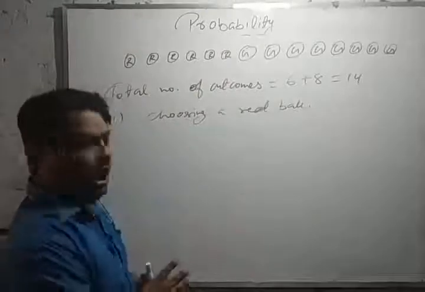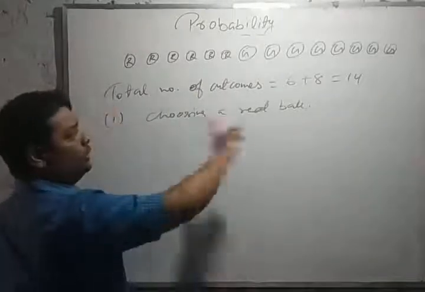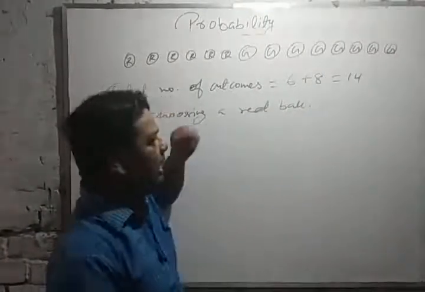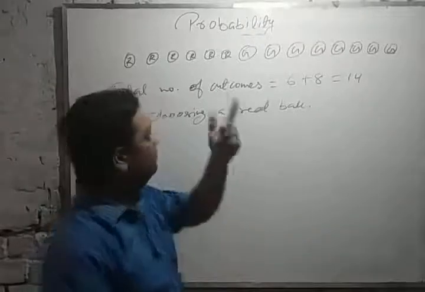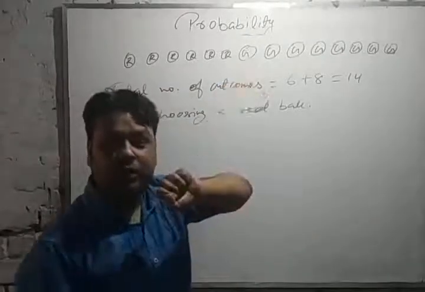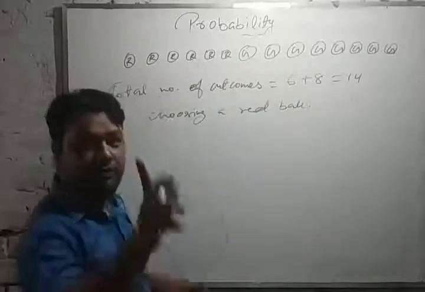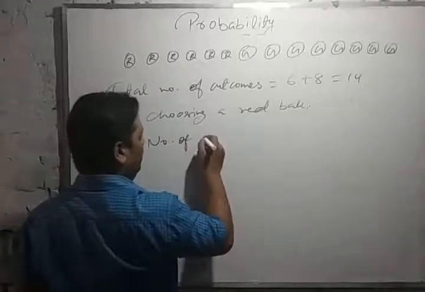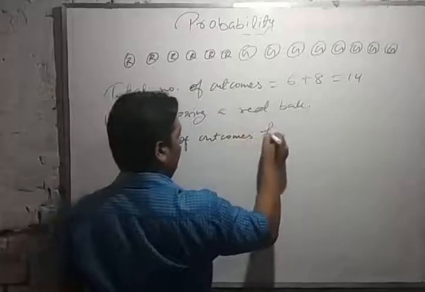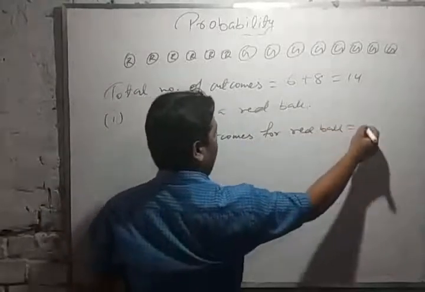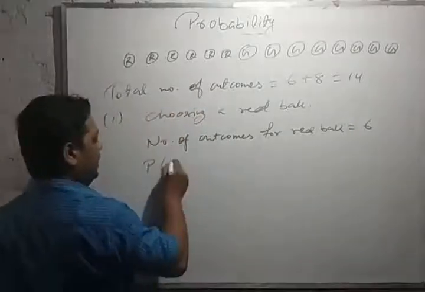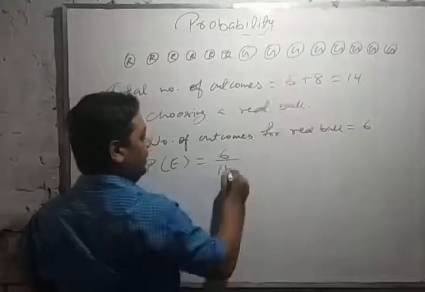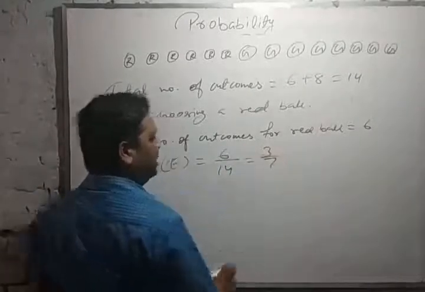It means how many times have you tried? 14 times. And if you try it 14 times, how many times will you get a red ball? 6 times. So the number of outcomes for red balls is equal to 6. So we can write P(E) is equal to red balls 6 and total outcomes 14. We can reduce it, then it will be 3 by 7.